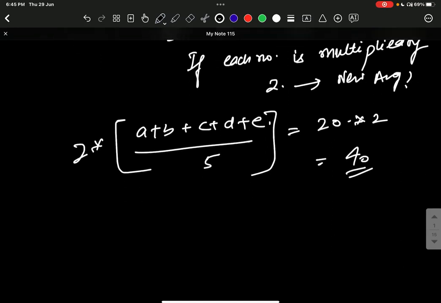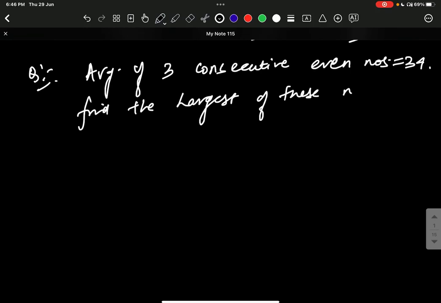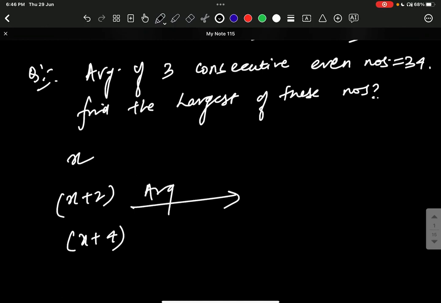Okay, next question. The average of 3 consecutive even numbers is 34. You have to find the largest of these numbers. Suppose the first number is x, the next is x plus 2, then x plus 4. What would be their average? It would be 3x plus 6 divided by 3. You can solve it by taking out the 3 common. That is nothing but x plus 2.